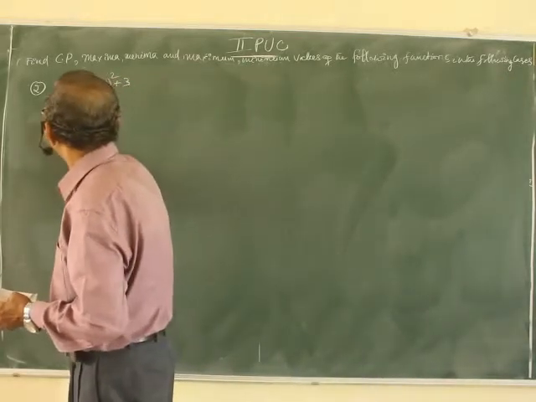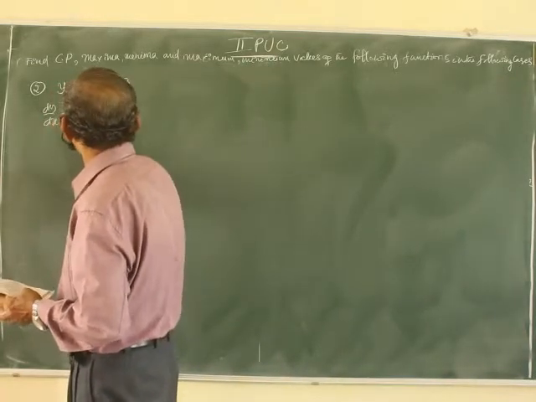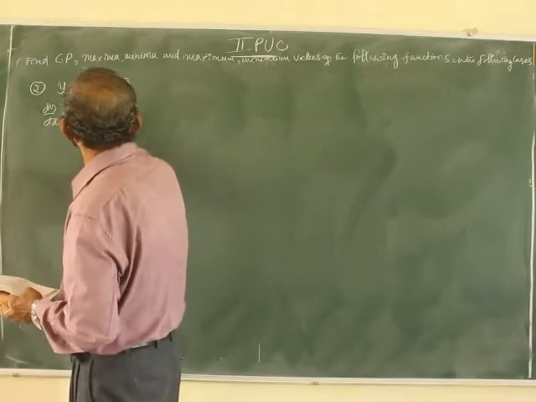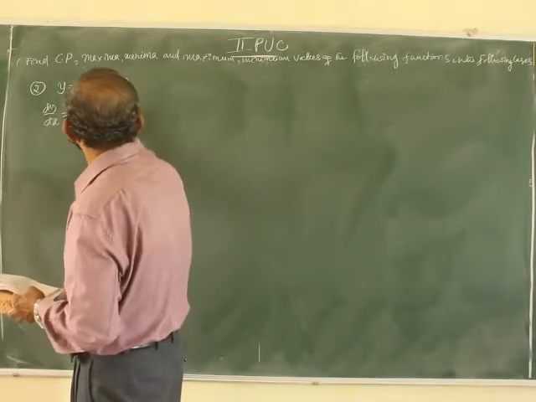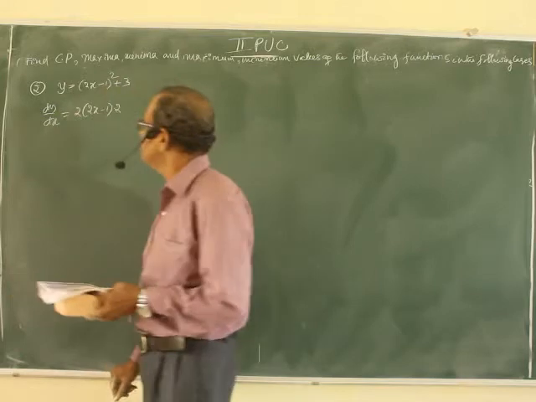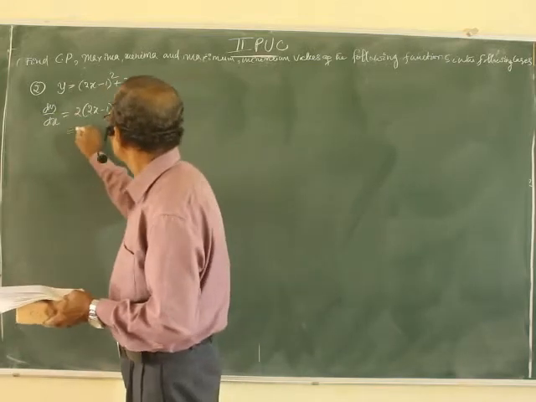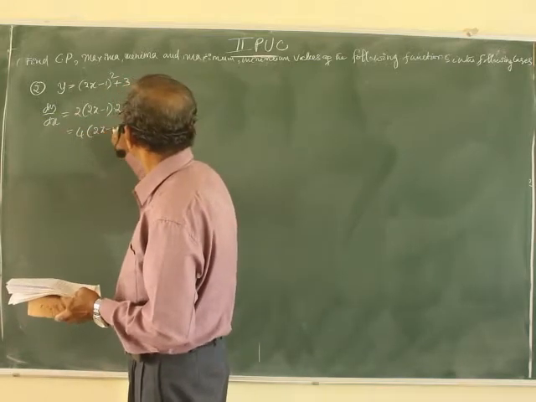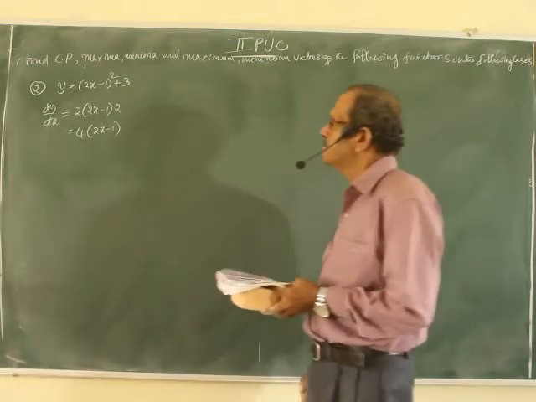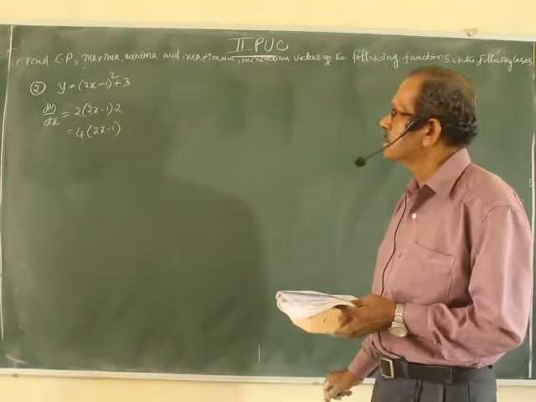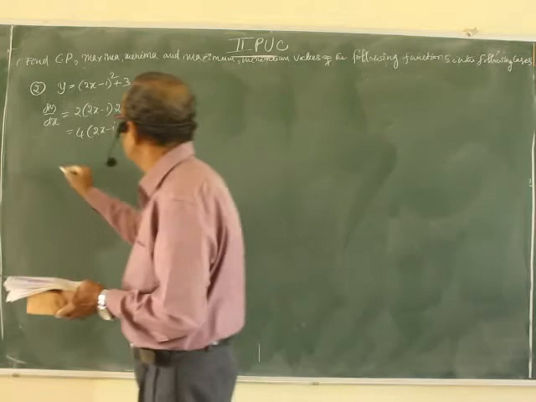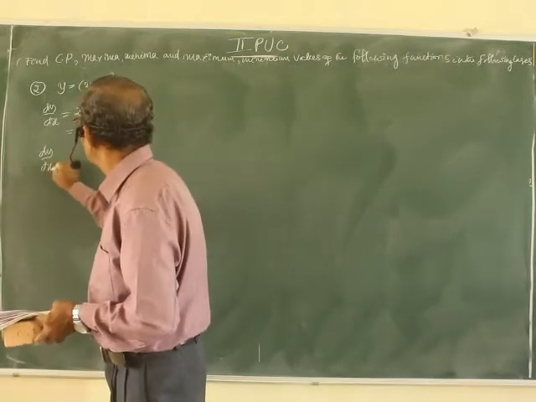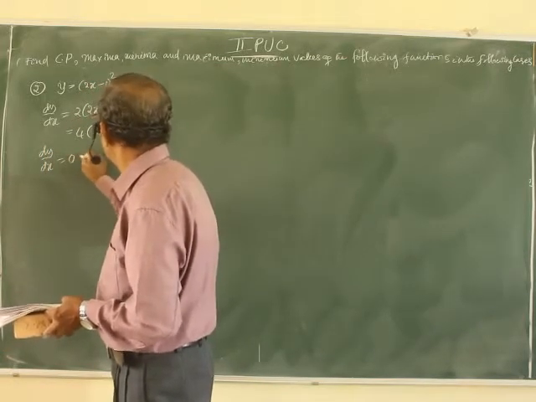dy by dx equal to 2 into (2x minus 1), chain rule, into 2, plus 0, or 4 into (2x minus 1). dy by dx is 0 to find the critical point.